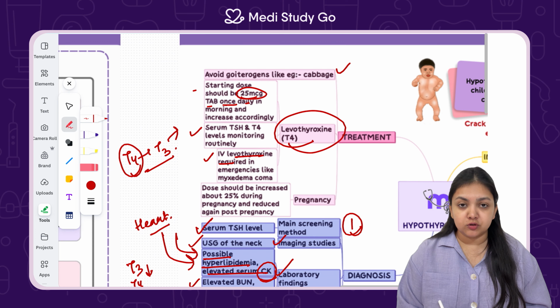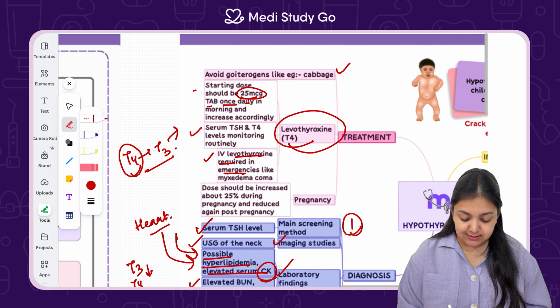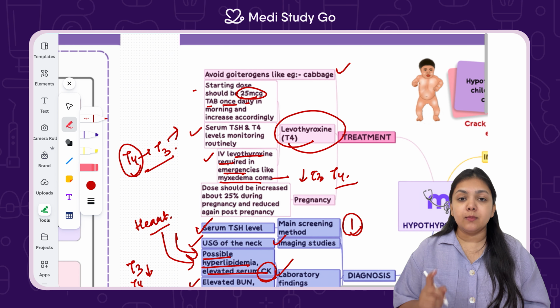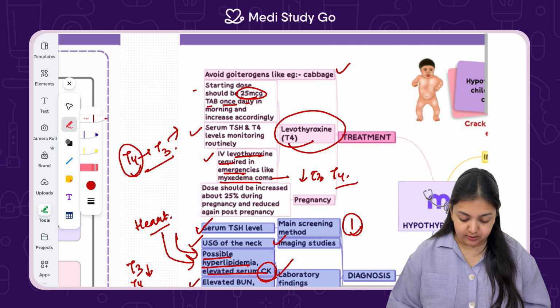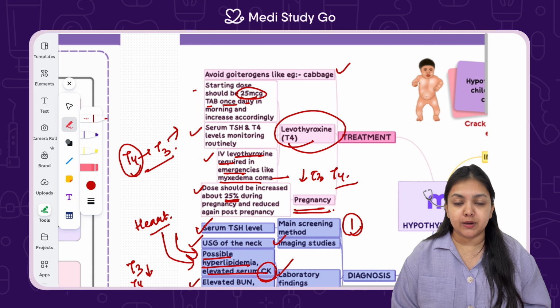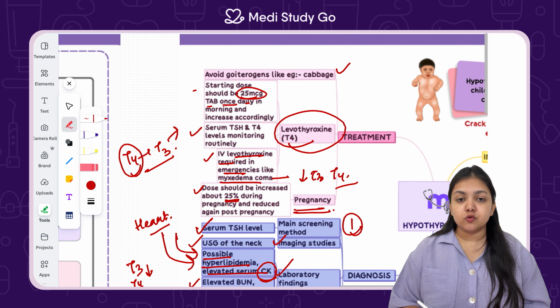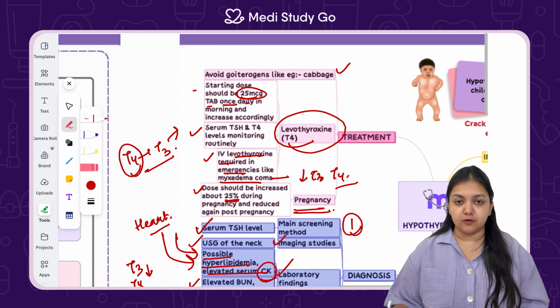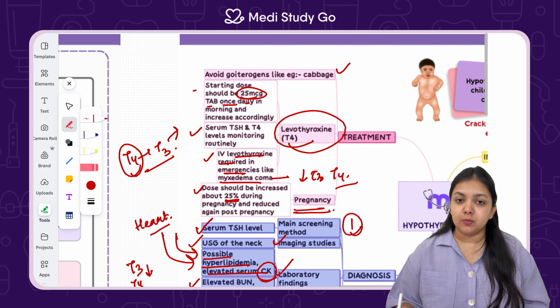Then we give IV levothyroxine. It can be required in emergencies like Myxedema Coma, wherein very less T3 and T4 is present, and immediate increase in the amount is required. Lastly, in cases of pregnancy, the dose is increased by about 25% and reduced again post-pregnancy, because during pregnancy, the body is already functioning a lot. There is going to be increased metabolism, so the body requires an add-on dose of T3, T4. Therefore, 25% dose will be increased for pregnant females, but it will be decreased later on after the pregnancy.